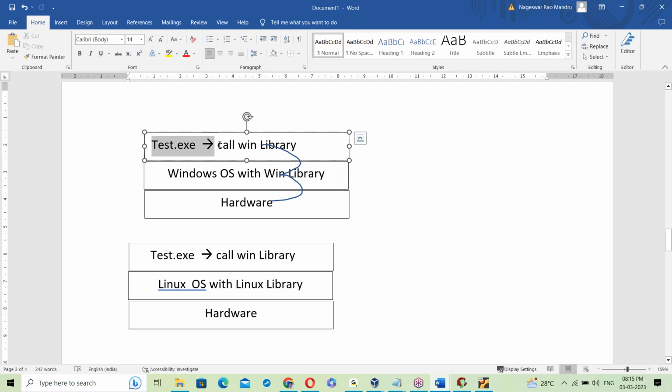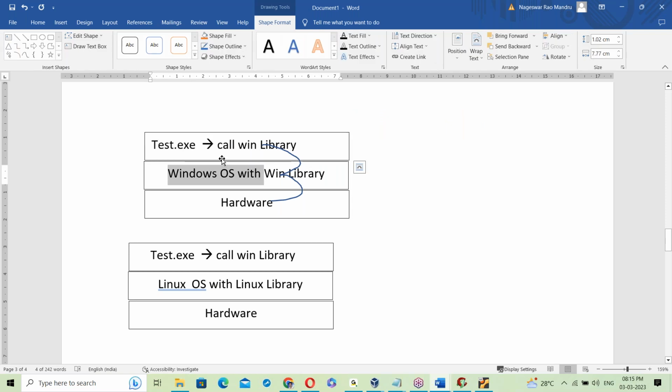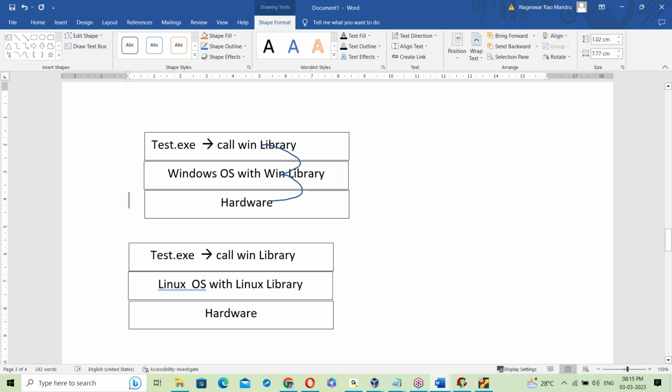So an exe file prepared on Windows OS runs only on Windows OS, because it links with the Windows OS library. It won't work on Linux OS because the library is not matching. So the exe file is OS dependent.